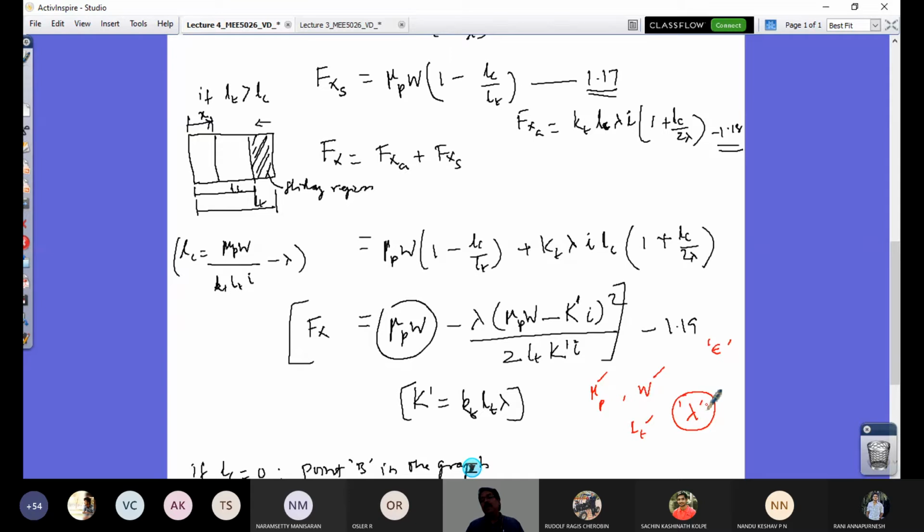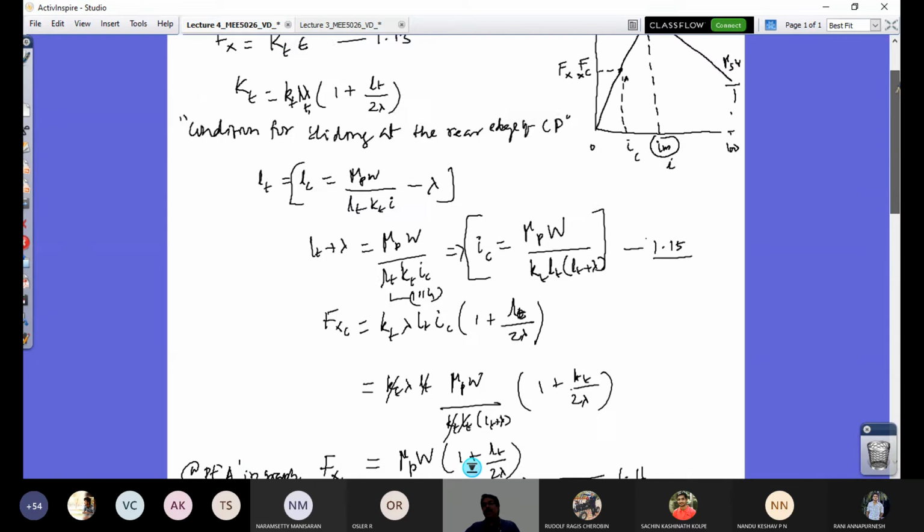Even you can neglect this lambda and then have your expression, so that you can have more insights into the physics of the tire under application of driving torque or braking torque. So that's what he has proposed. Neglect lambda and consider only the contact portion and the adhesion zone with the epsilon, and repeat this derivation, and you would have your simplified model. So why is it a simplified model?